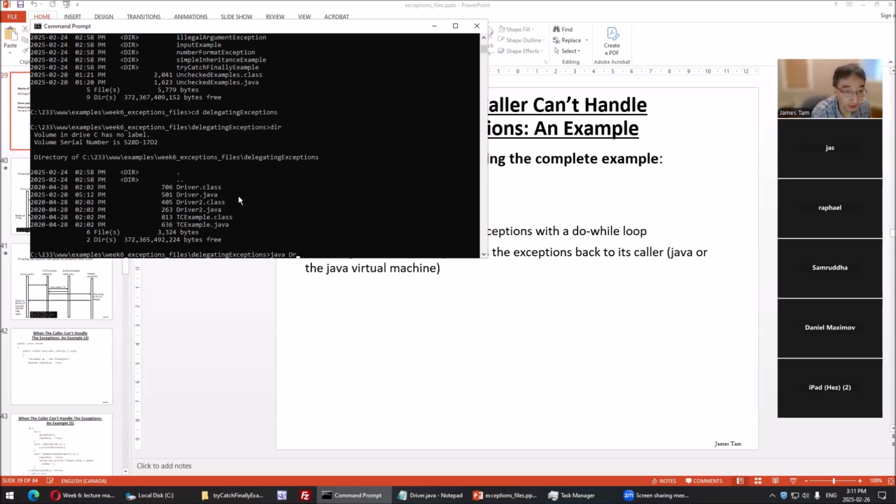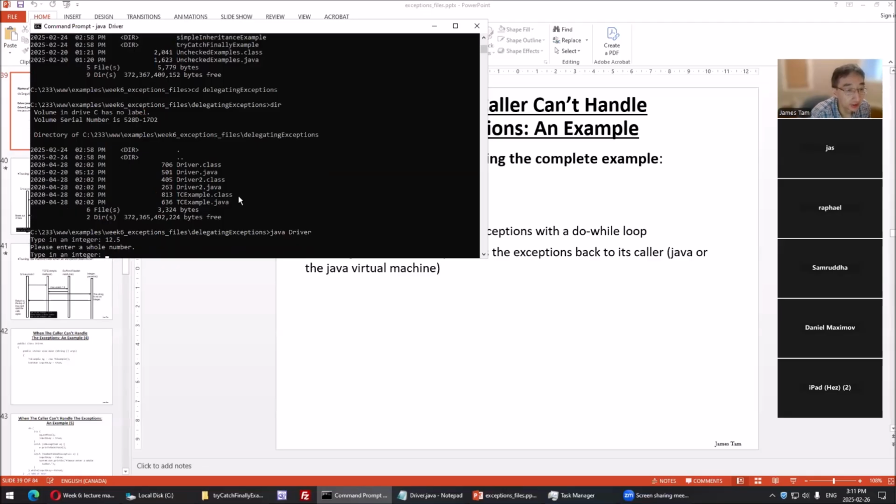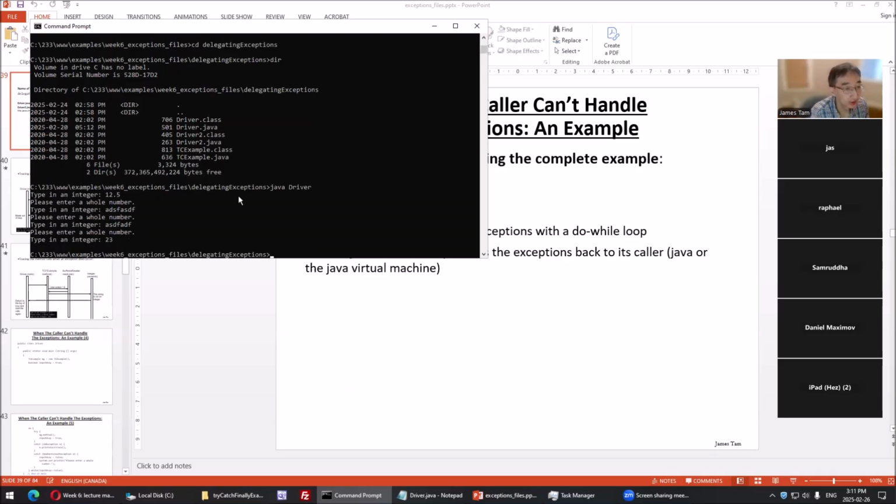They're very close, so I didn't distinguish. So I enter in a non-integer value, it recovers. It's still in that main loop. Non-integer recovers. And it's going to keep doing this forever until I enter in something that's all an integer. And it breaks out of that loop.